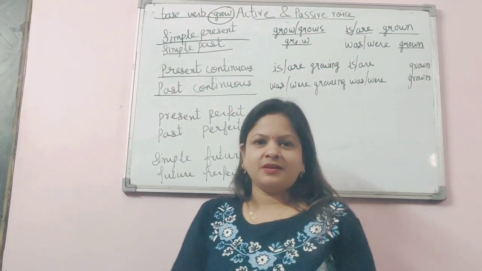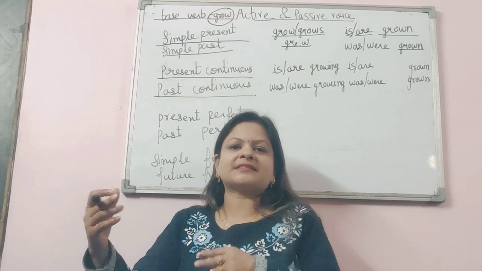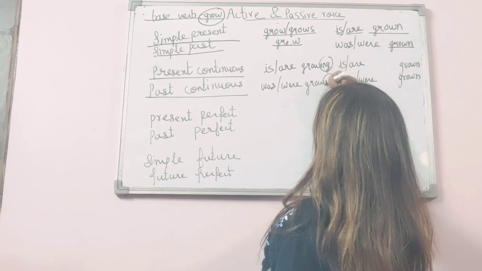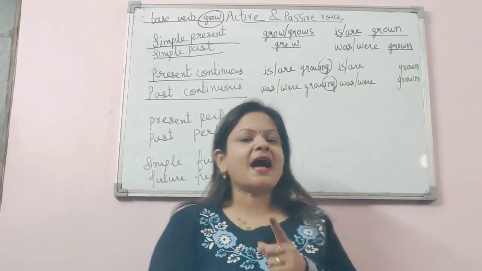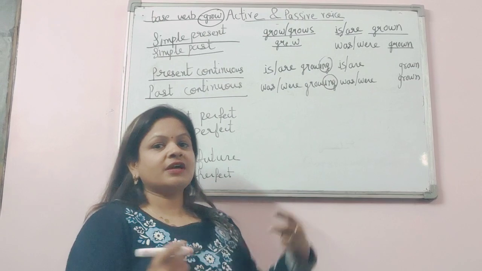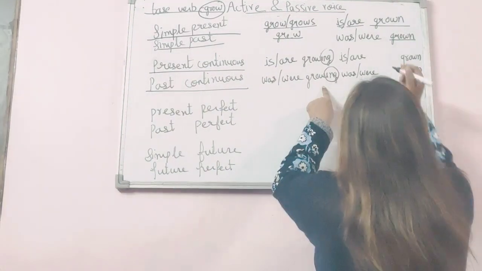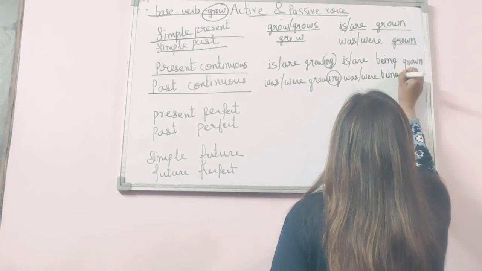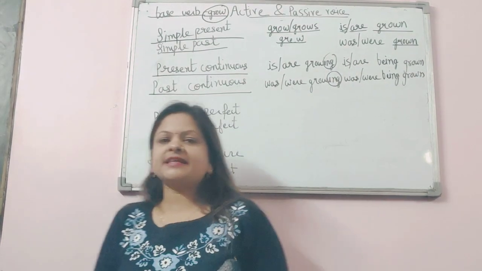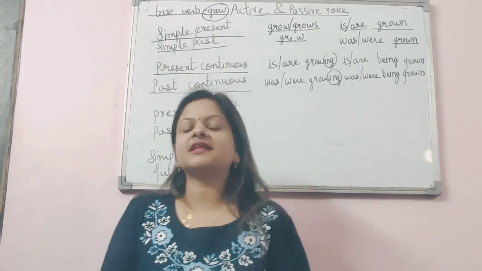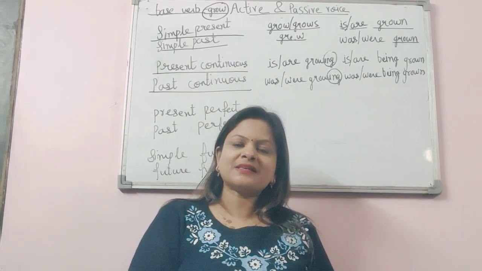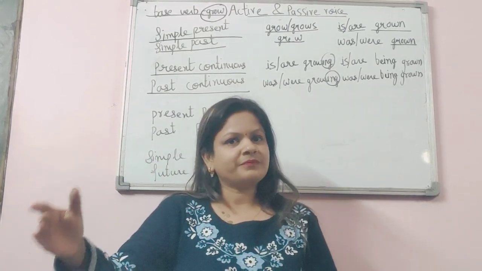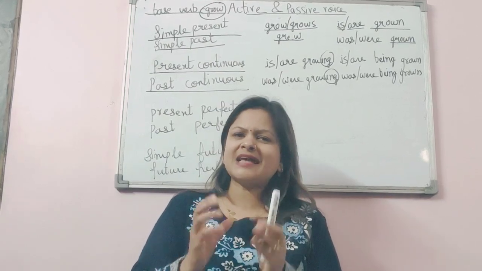So what is left? What is the difference between the simple present, simple past, and present continuous and past continuous? This ing. If the verb has this ing, where do we adjust it? For this we write being. If I say he is growing plants in the garden, what will the sentence be in passive voice? The plants are being grown by him in the garden. As simple as that.